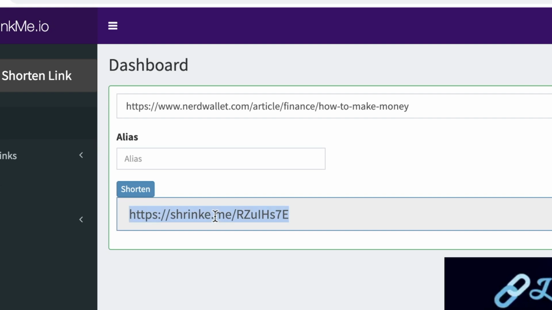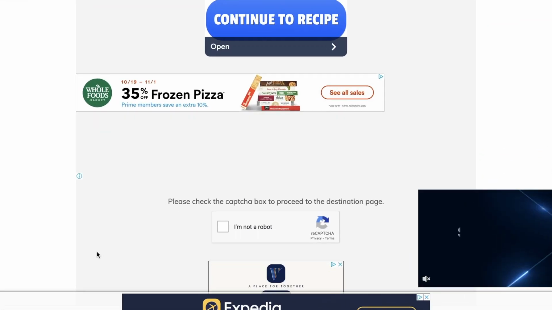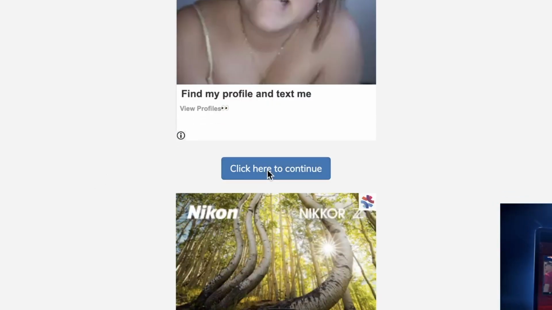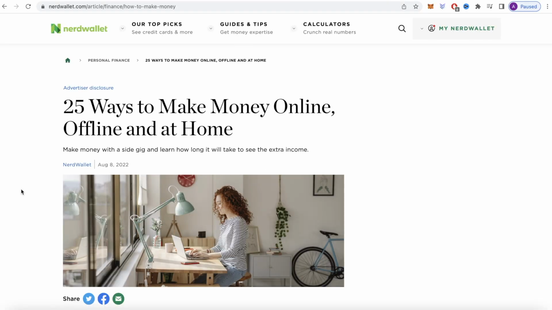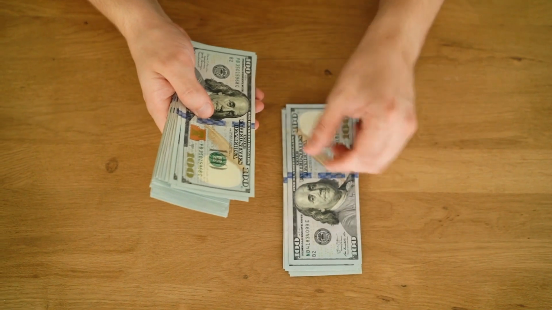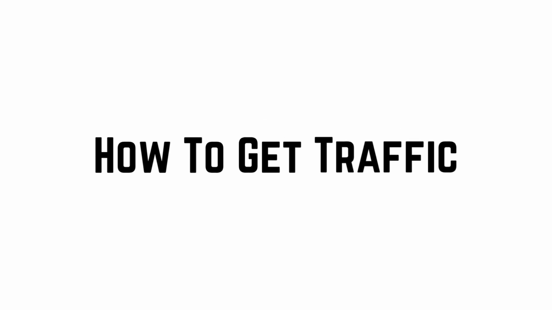So if I actually open this link, it'll show you some ads here and then ask for the CAPTCHA. So you will just check this box and then click here, wait a few seconds, and then get your link right here. That will then take you to the article right here. So every time someone goes through that process by clicking on your shortened link, you will get paid. So now I'm going to show you how you can get a bunch of traffic to this link.